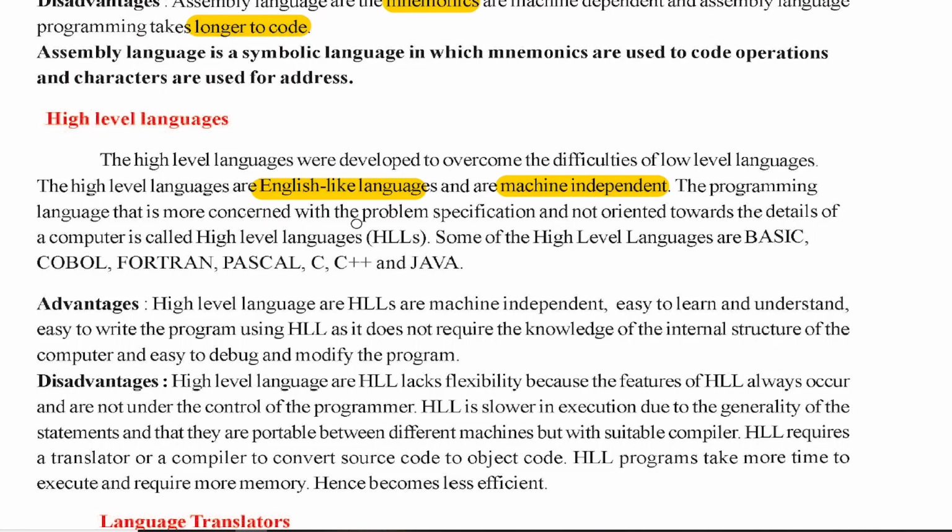A programming language that is more concerned with the problem specification, not oriented towards the details of the computer, is called a high-level language. In short, we write HLL, high-level languages. Some of the high-level languages are BASIC, COBOL, Fortran, Pascal, C, C++, Java. There are many other programming languages, we don't worry about all those things, just the names. So what does a high level language do? It hides the internal details.